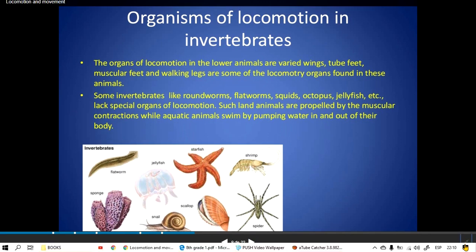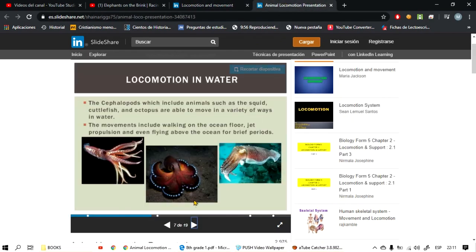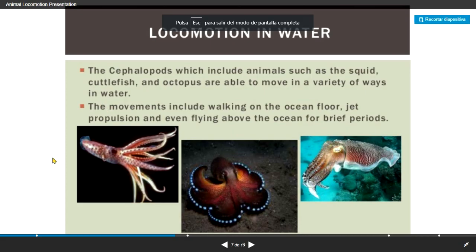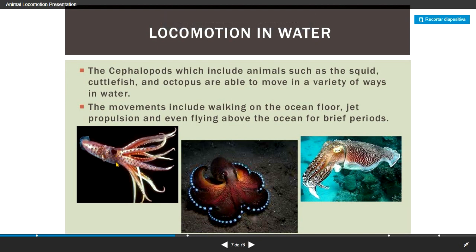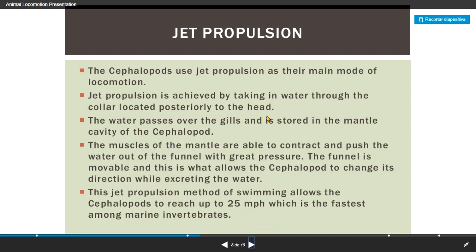I'm going to get out of this one to show you another that speaks more about these aquatic animals and how they move in water. For example, the squids move by using a kind of shot, like jet propulsion of water, and they move really fast. The movements include walking on the ocean like the octopus, jet propulsion like the squid, and even flying above the ocean for brief periods. Movement in the water is amazing.